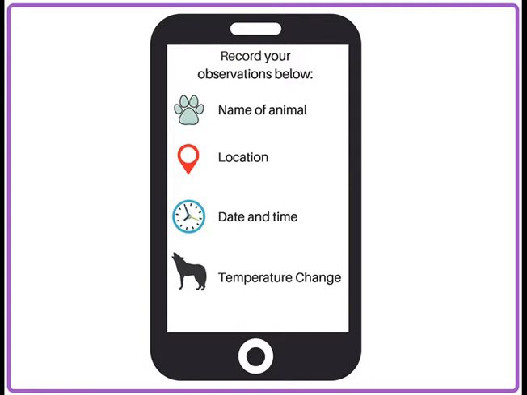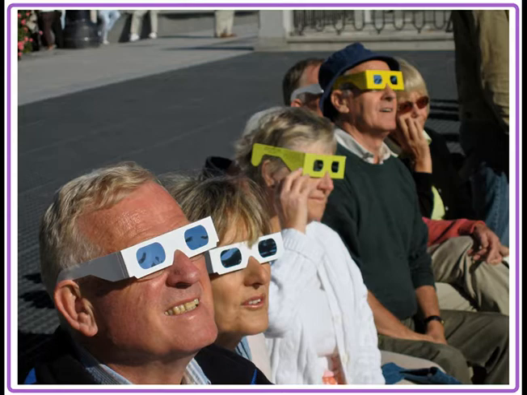But the temperature doesn't work the same way. The drop in temperature doesn't match up with how much of the sun is covered, and it's different depending on where the eclipse is happening. Weird, right? The next solar eclipse in the United States is not happening until 2024,